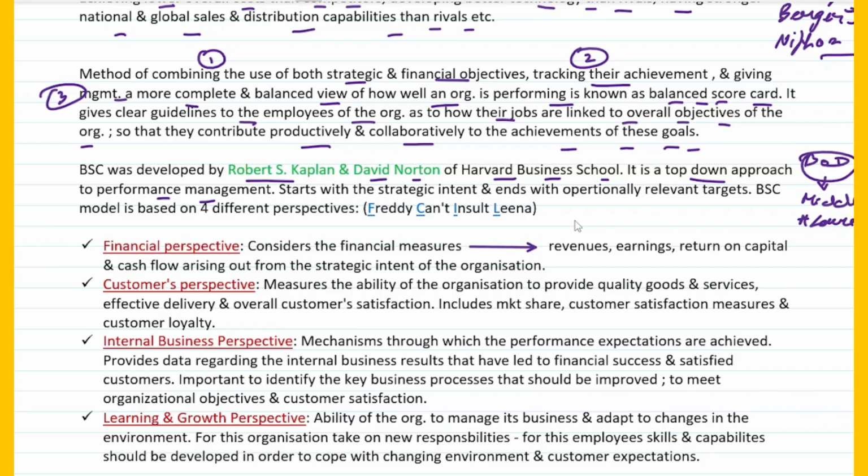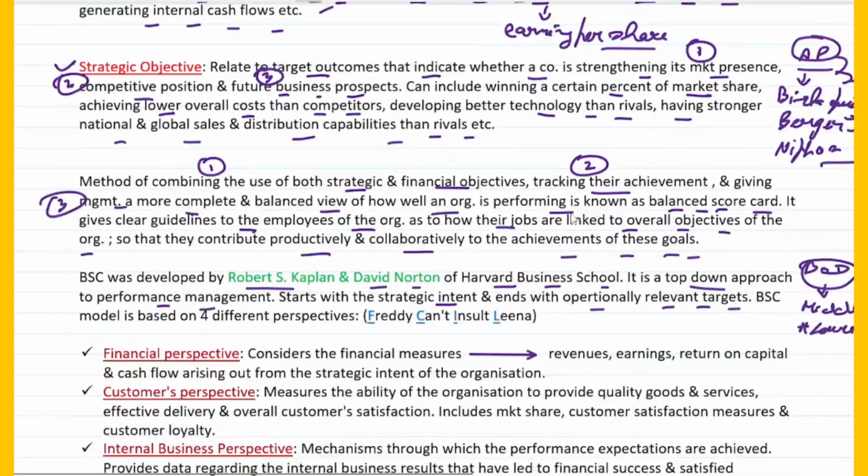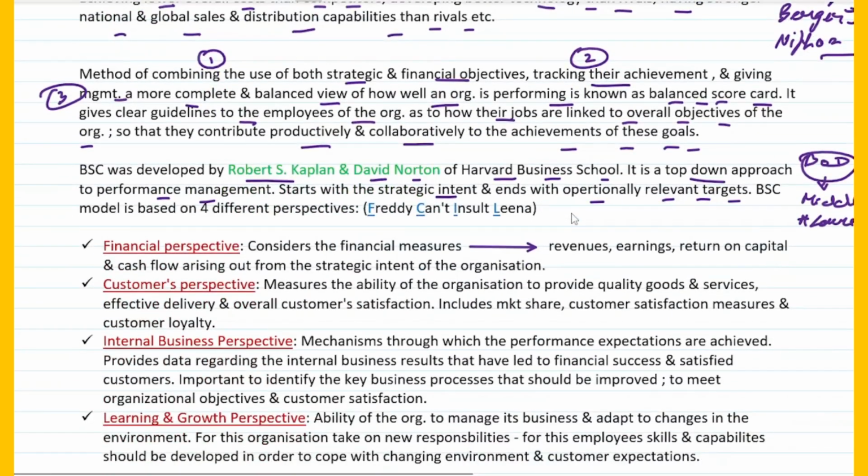So BSC basically works on the concept of a top-down approach. It starts with strategic intent and ends with operationally relevant targets. So you lay down a strategy for the attainment of certain objectives, either financial or strategic. That's why it says it starts with a strategic intent and ends with operationally relevant targets. So eventually we concentrate on the attainment of targets, or as you would have seen in the definition earlier, it says internal business operations and external results. So external results is something that BSC basically focuses on.